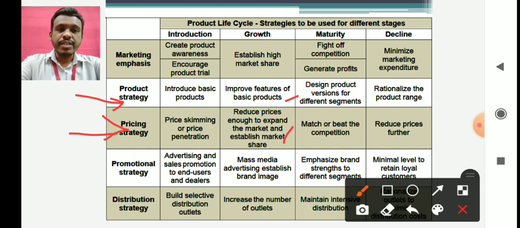The third strategy that we are talking about in the growth phase is promotion strategy. So what is the promotion strategy that you are going to follow? Generally, mass media advertising can be done, and you have to establish brand image. This is the stage where you have to try to increase your brand image, and generally you have to use mass media advertising for this. That is, you can advertise on television, newspaper, radio, magazines, these kind of things.